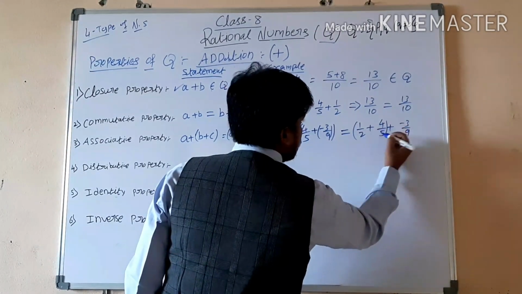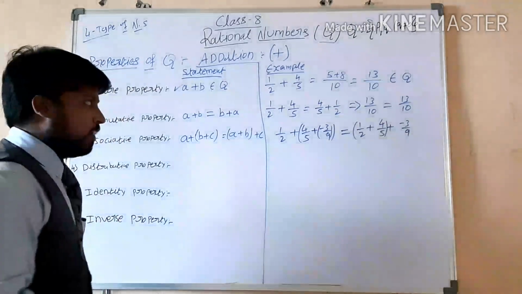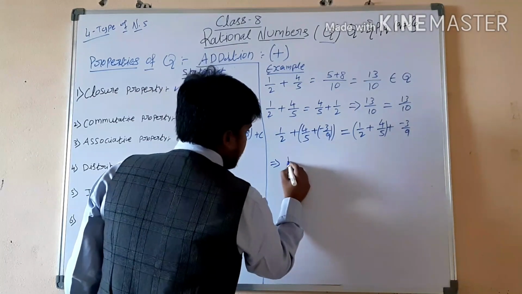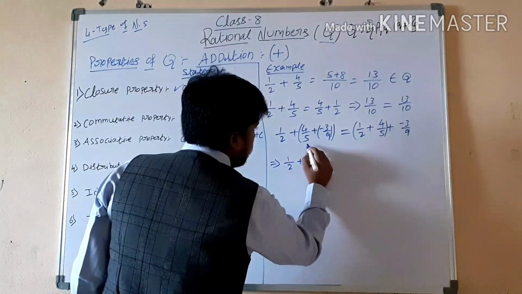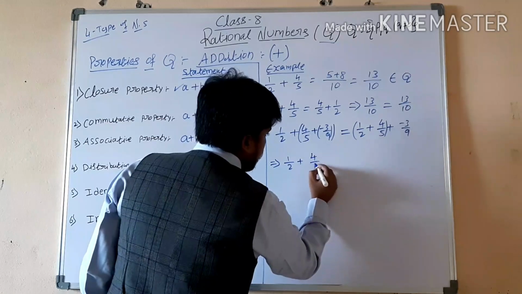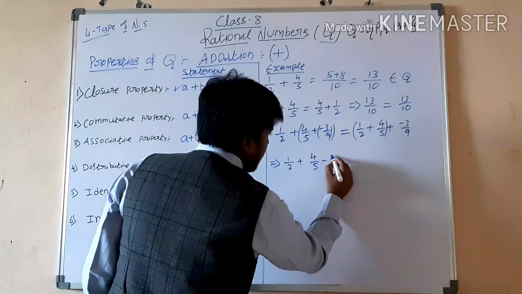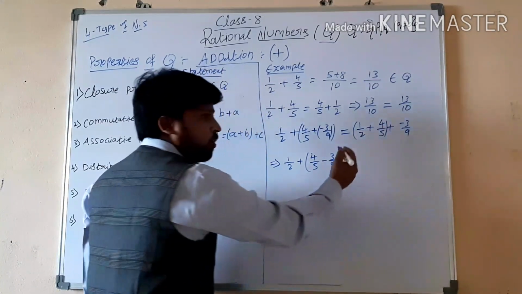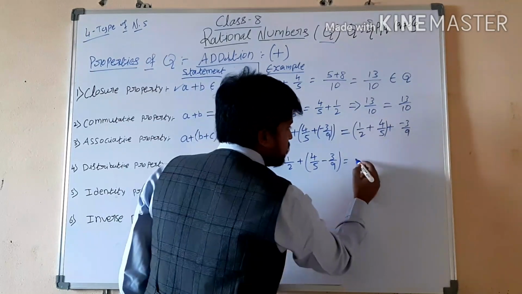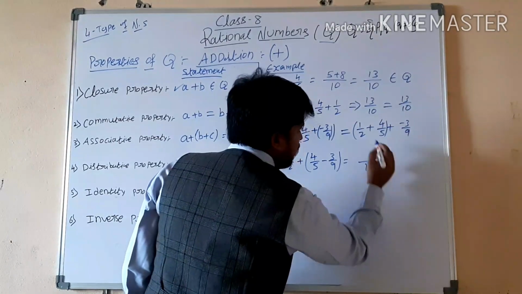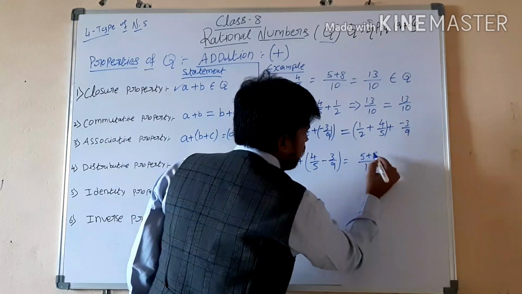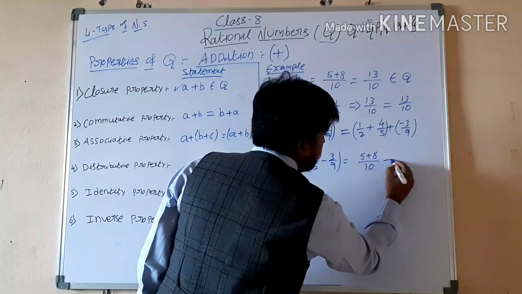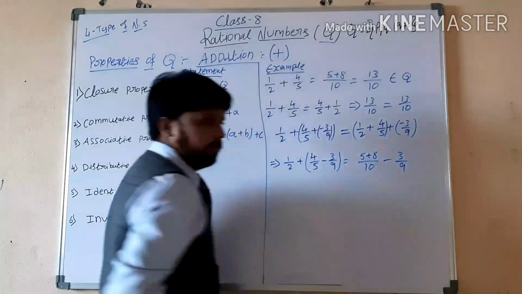First of all we have to add these two, so solving the bracket first: 1 by 2 plus, 4 by 5 plus minus 3 by 9. Here 5 times 2 is 10, next cross multiplication, 5 times 1 is 5, 4 times 2 is 8, plus minus 3 by 9. Right or wrong?